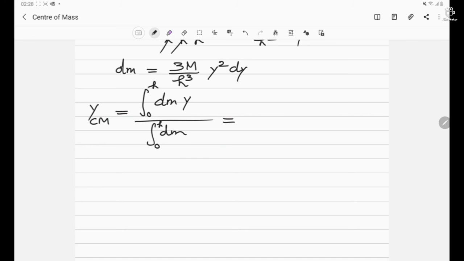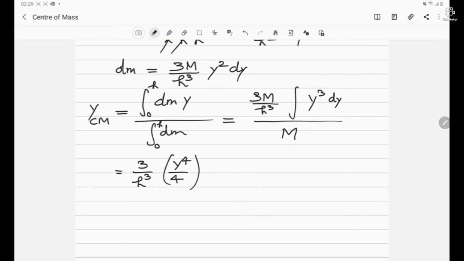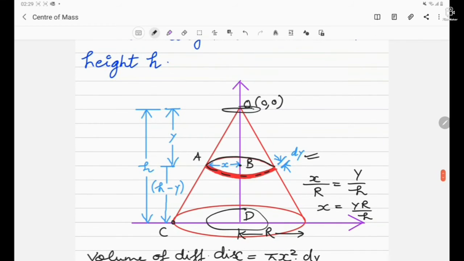Let's substitute the values. I'm bringing 3M by h cube outside. So here the integration of y cube dy is divided by the total mass, capital M. Now the M will cancel out and we are left with 3 by h cube. Integration of y cube will be y to the power 4 by 4, and we know the limits are 0 to h. So we are getting 3h by 4. So from the vertex, at a distance of 3h by 4, we will have the center of mass for the y coordinate.